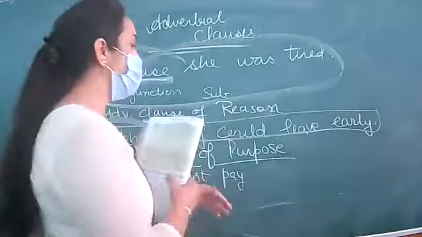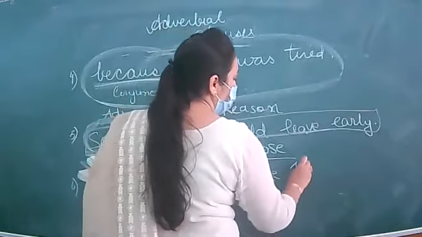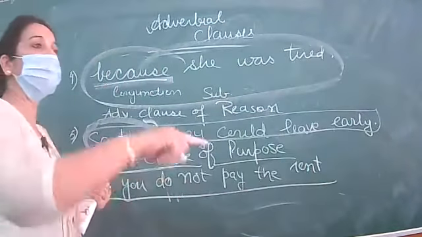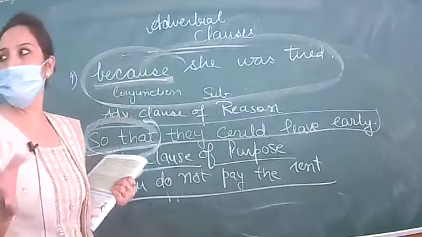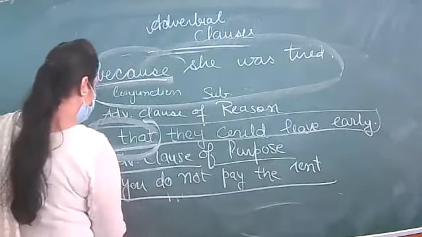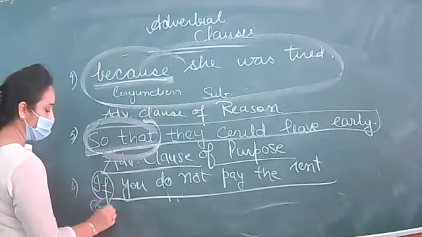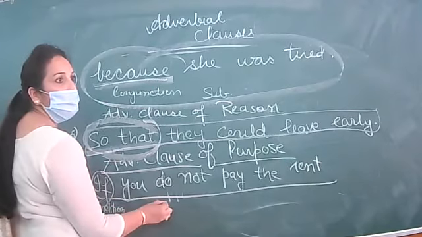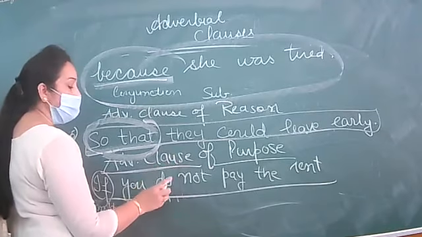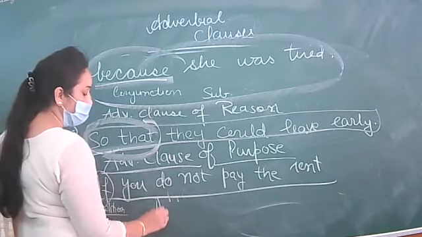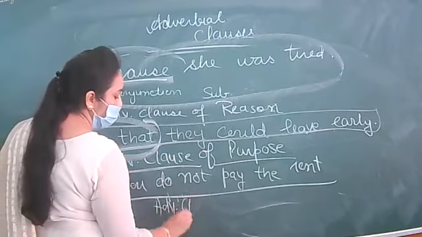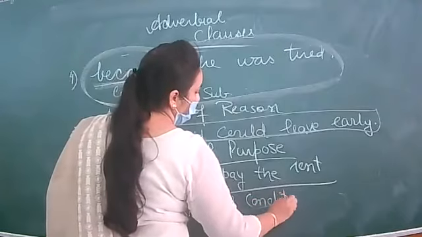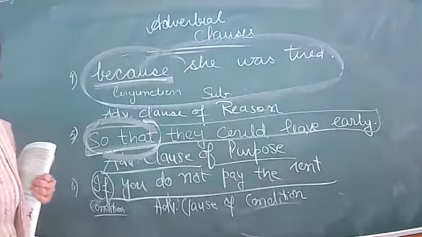So if you do not pay the rent, which clause is this? Because it is not making its own sense. It is dependent on another clause to convey its proper meaning. So here, if is telling about the condition. So which clause is it? Subordinate clause. So it will be an adverbial clause of condition. So am I clear? You can check your answer.